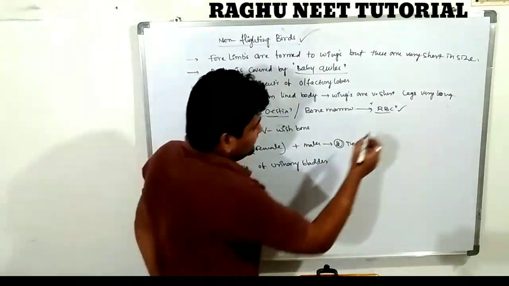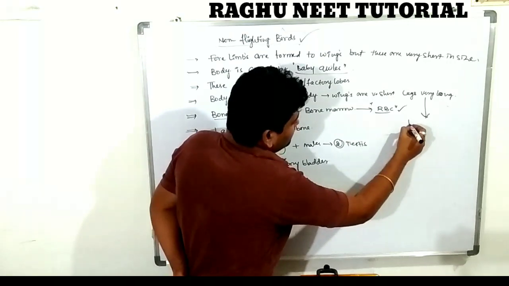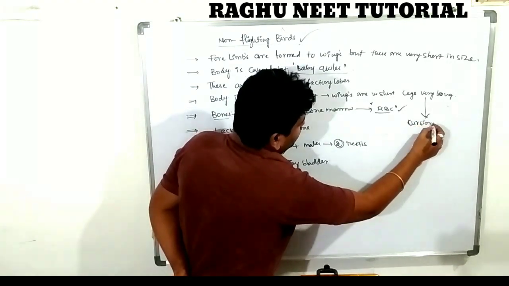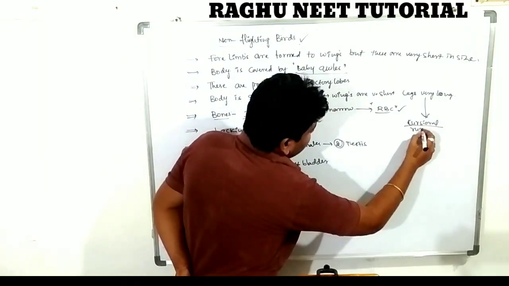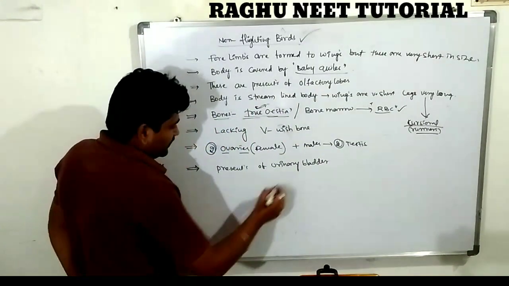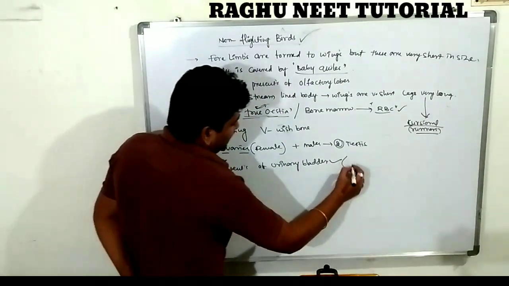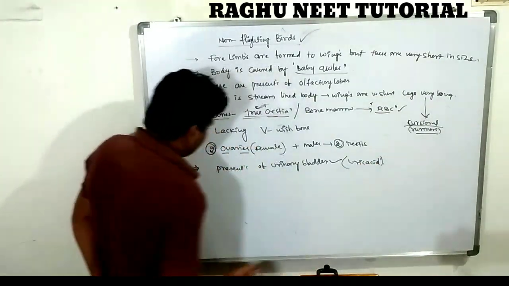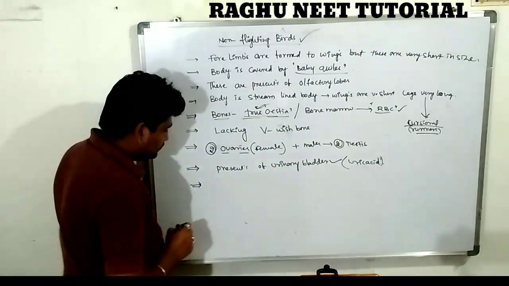So these have very large legs. These are cursorial runners, not flighted birds. The urinary bladder is present for holding the uric acid. Clear.